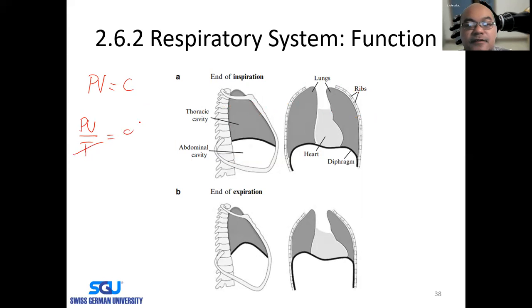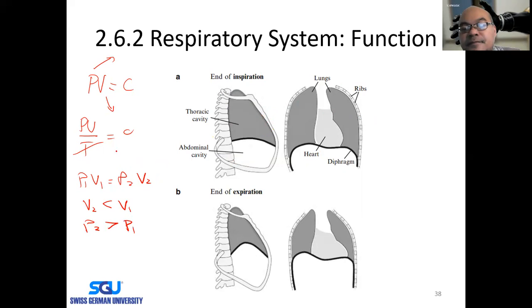We consider them constant. So this is reduced to Boyle's law. So when the volume decreases, in order to maintain a constant, P will increase. So P1V1 equals P2V2. If V2 is smaller than V1, then P2 is larger than P1. So this is what occurs.